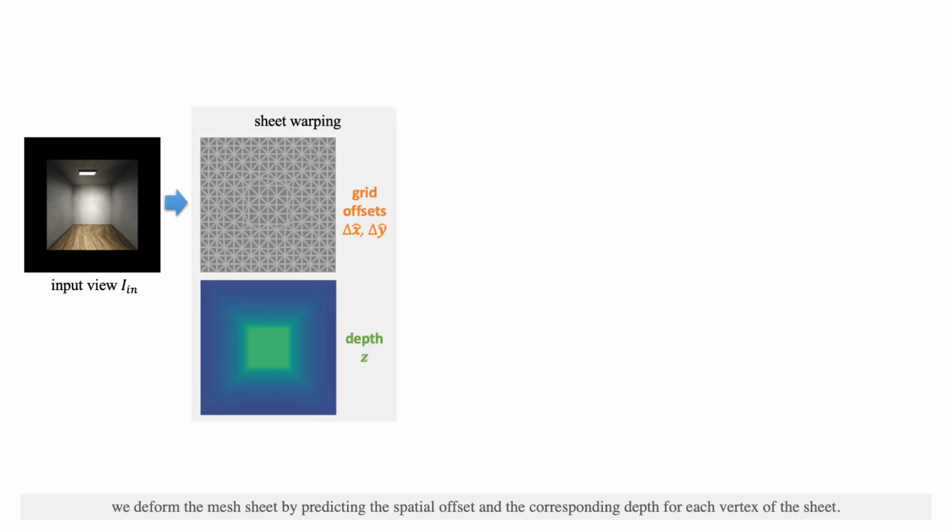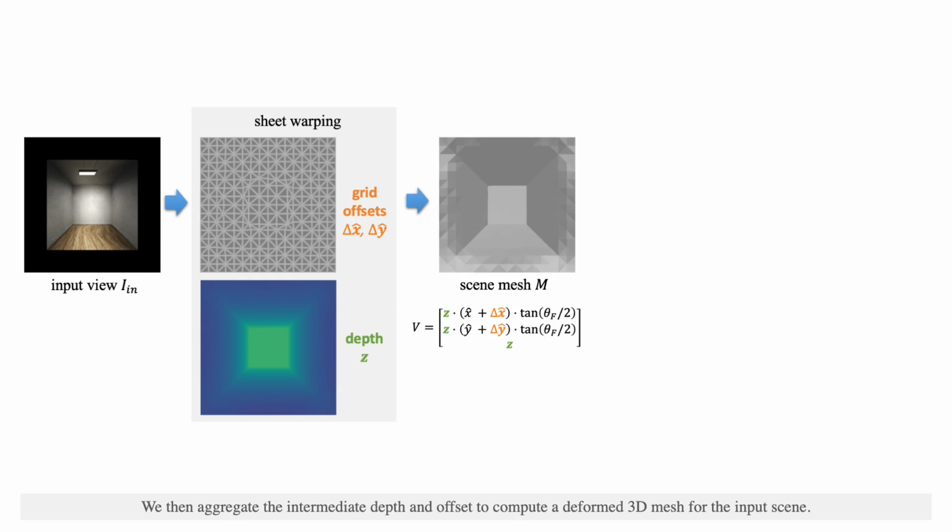Given an input image and the mesh sheet as a lattice grid, we deform the mesh sheet by predicting the spatial offset and the corresponding depths for each vertex of the sheet. This is done using a convolutional neural network. We then aggregate the intermediate depths and offset to compute a deformed 3D mesh for the input scene.